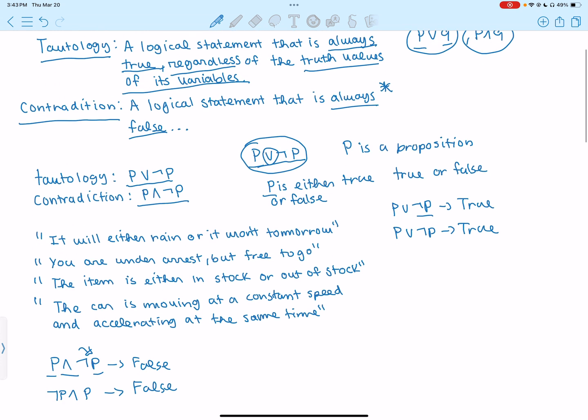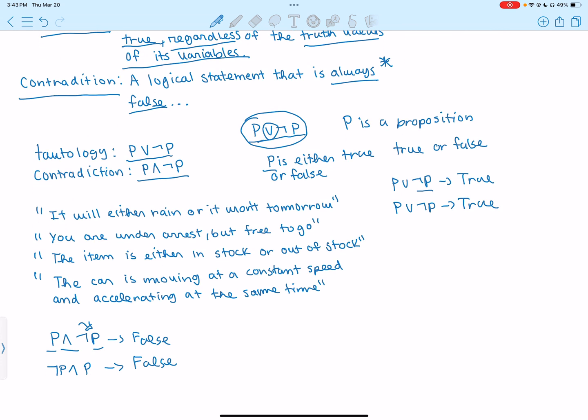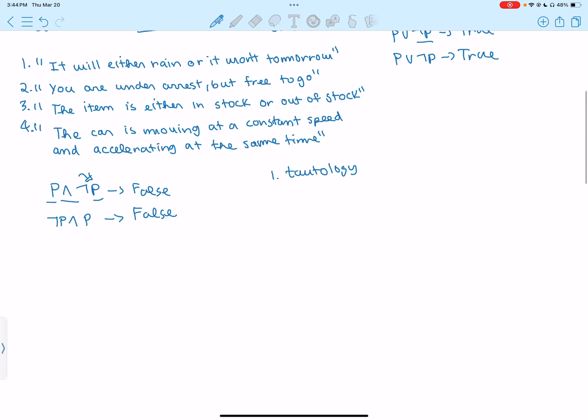If that's a bit abstract, I'll give you guys a few English examples, and I think it's going to help you really understand tautologies and contradictions. So let's go over the first one. I'll number them 1 to 4. Number one states that it will either rain or it won't tomorrow. We can all agree that this has to be true. It cannot maybe rain. We are going to know for sure if it's going to rain or not tomorrow. So number one is a tautology, because regardless of what happens tomorrow, it will either rain or not rain.